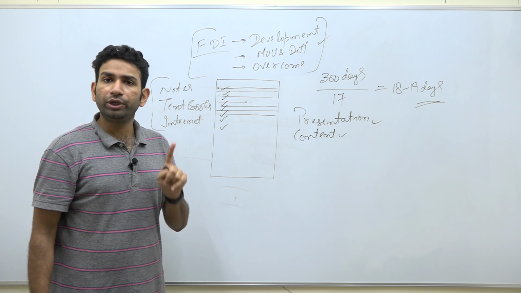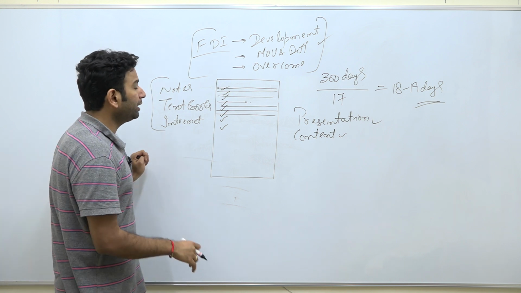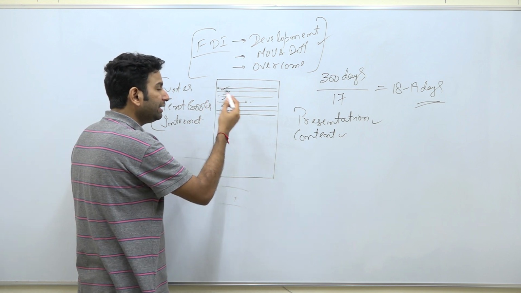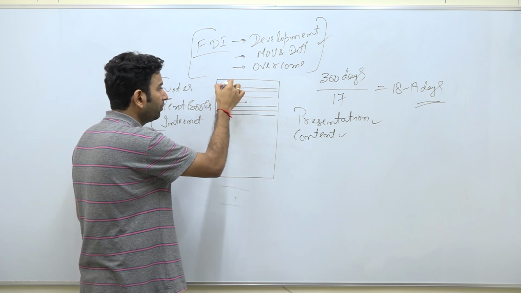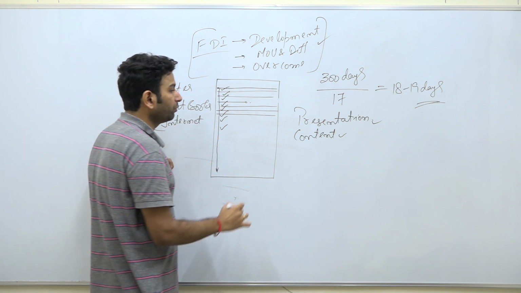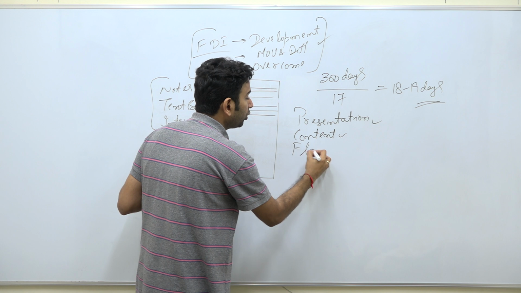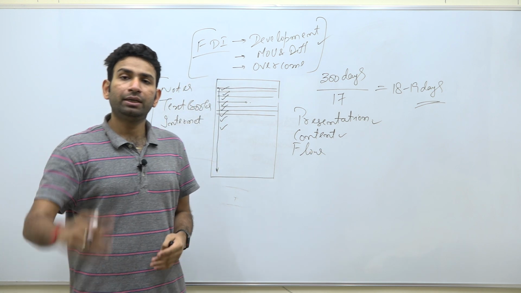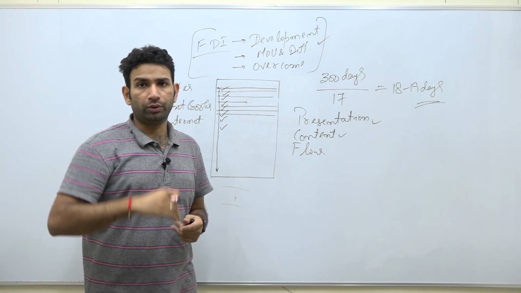The third thing that you need to look at is what? After writing the answer, when I'm reading it again, whether I'm getting a proper flow in the answer or not, whether my paragraphs are properly connected, and whatever ideas I want to provide, are they going in a proper flow or not.